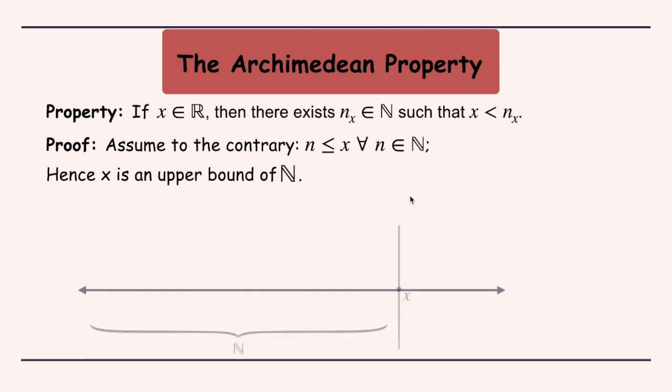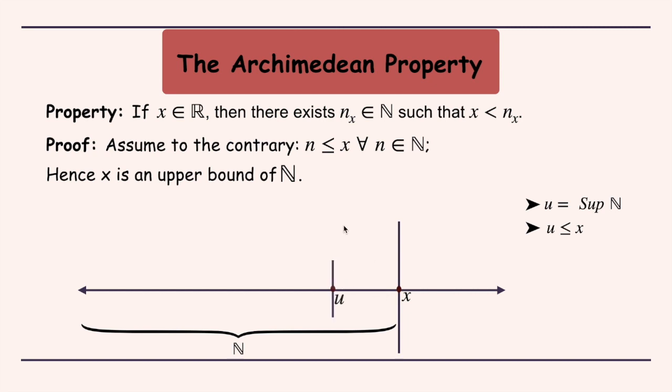So let us see this situation on the number line. We have a number here, x. All the natural numbers are less than or equal to this x, and there is some u which is the supremum of this set of natural numbers. By supremum we mean the least upper bound, and hence this u has to be less than or equal to this x, which is an upper bound for the set of natural numbers. So say our u is situated somewhere here. Now that would also imply that u minus 1 is a number which is situated here.